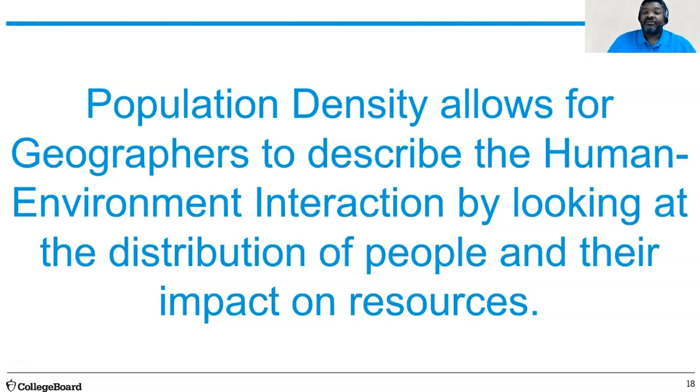What should we take away? Population density allows for geographers to describe the human environment interaction by looking at the distribution of people and their impact and stresses on resources.